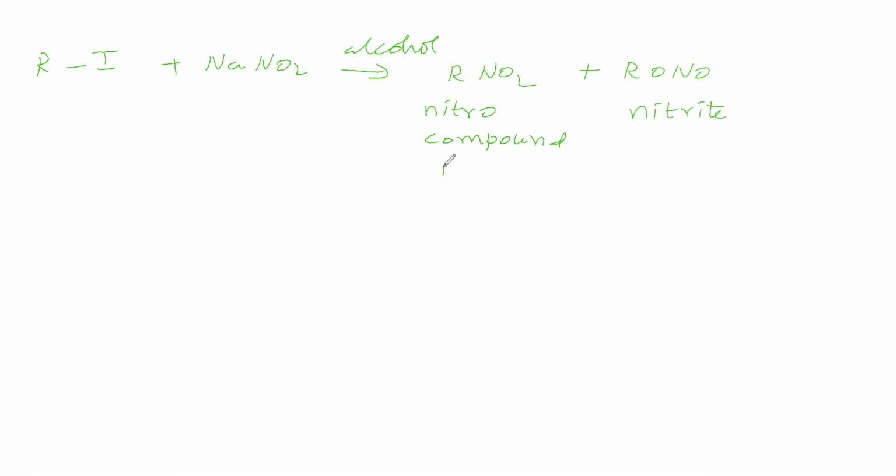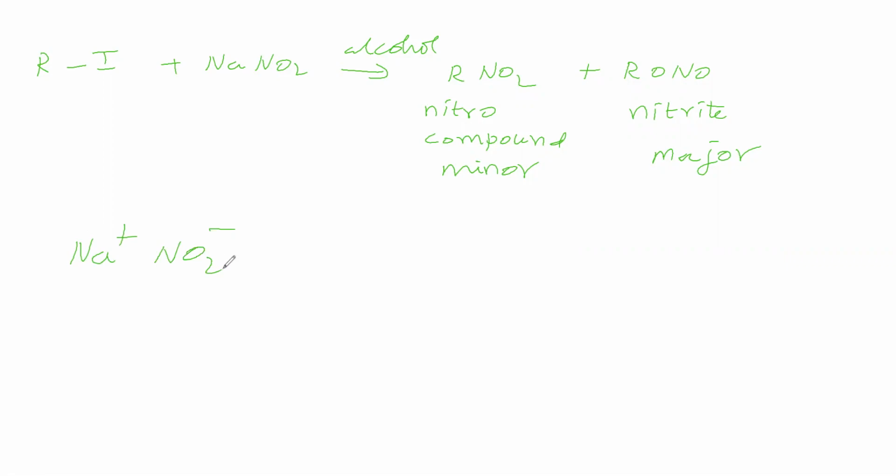Which is major and which is minor? This nitro compound is minor. This nitrite is major in this case. Sir, why is it so? That we will see. Now we will take this NaNO2. We can write it as Na plus NO2 minus.